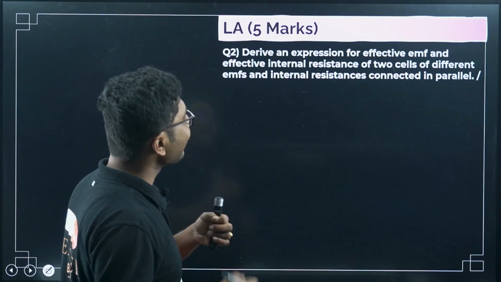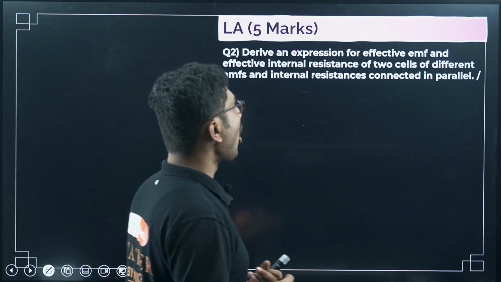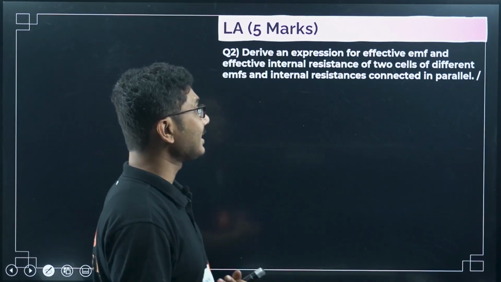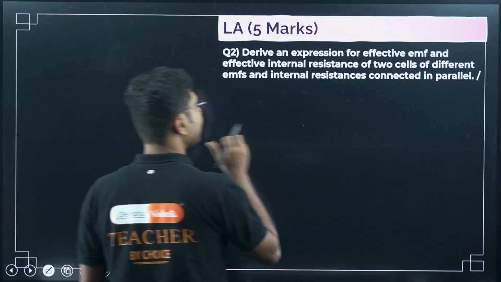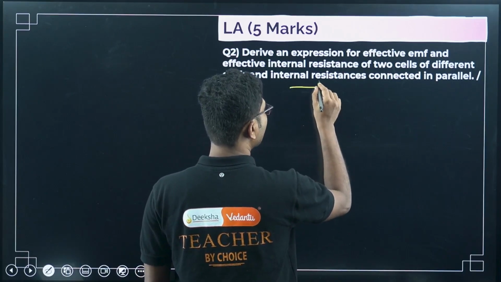Now derive an expression for effective EMF and effective internal resistance of two cells of different EMFs and internal resistances connected in parallel. This is the parallel combination of cells. Okay, so parallel combination means we have two cells.